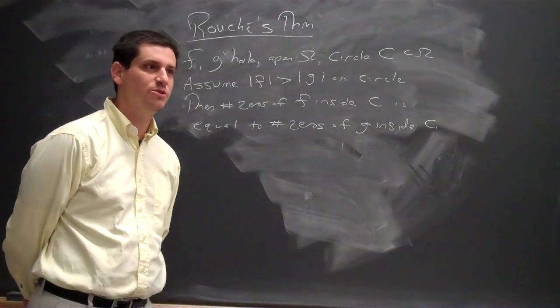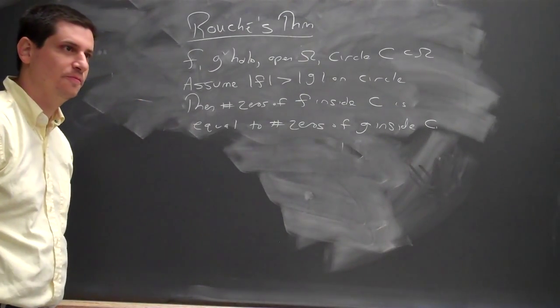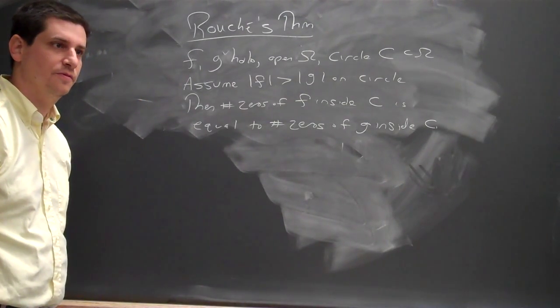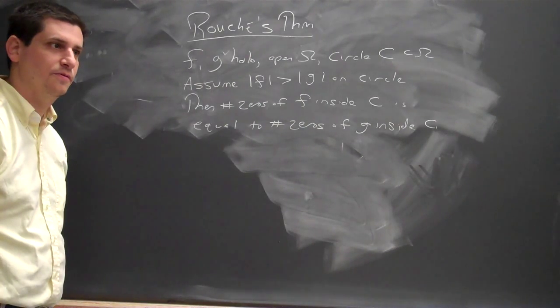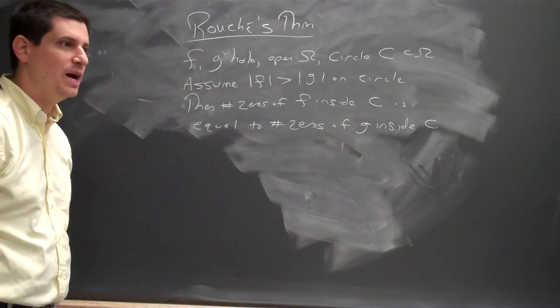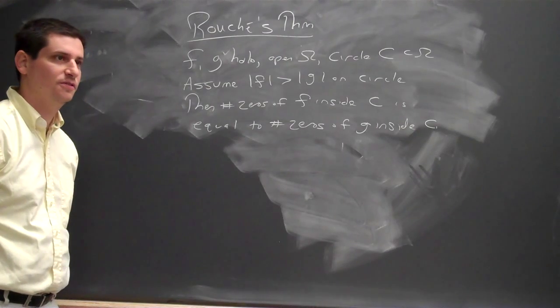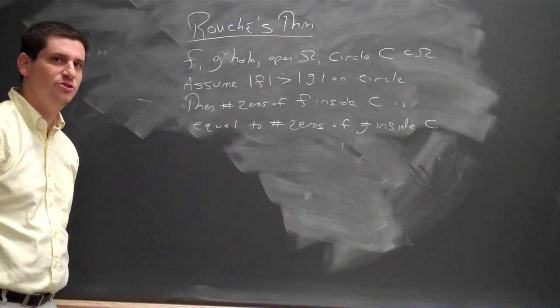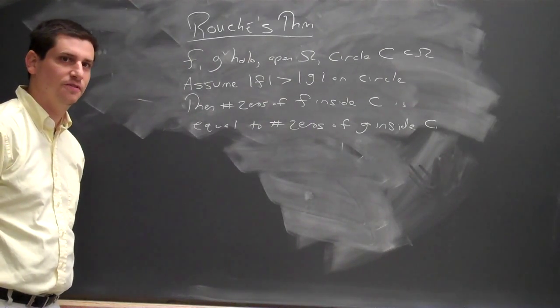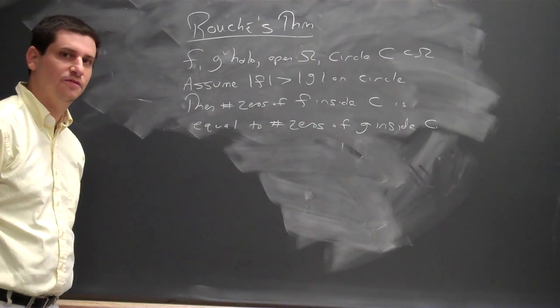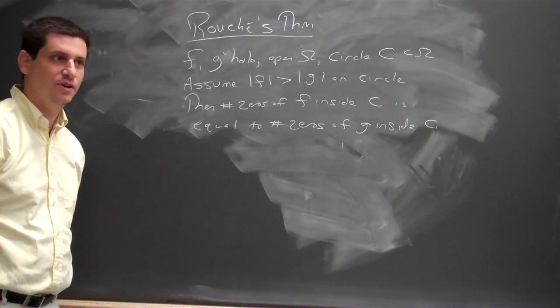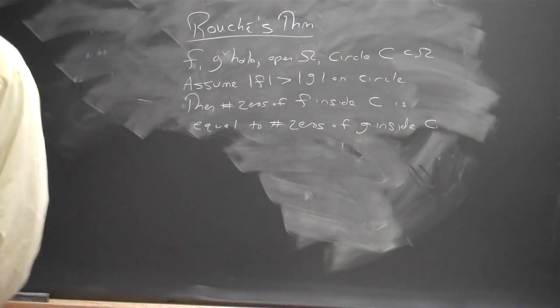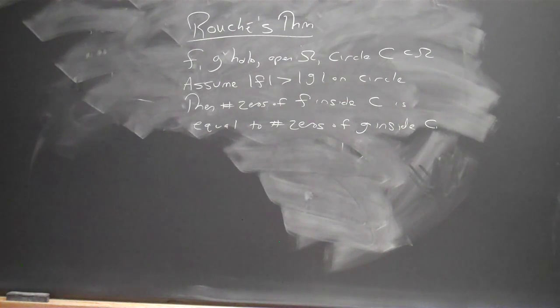What do you know about the number of zeros of F on the circle? On the circle, what relationship do we know between F and G?